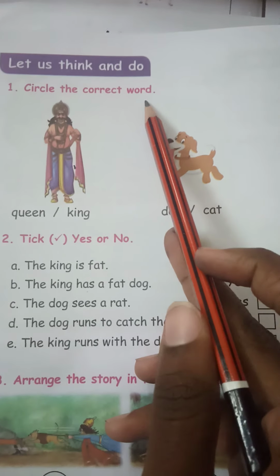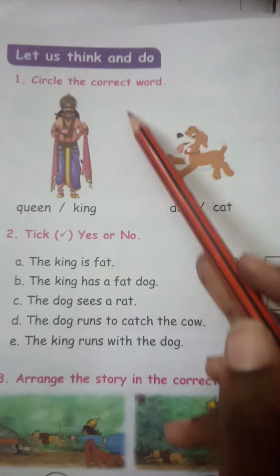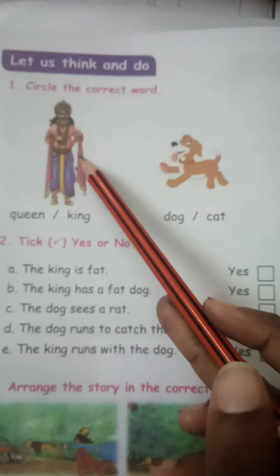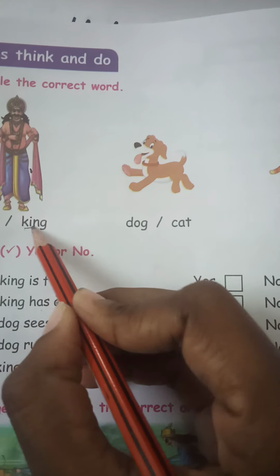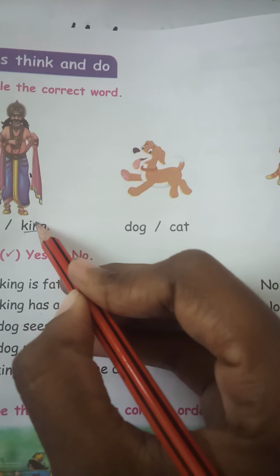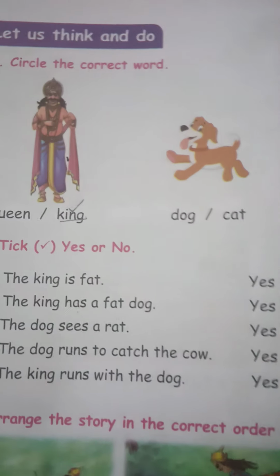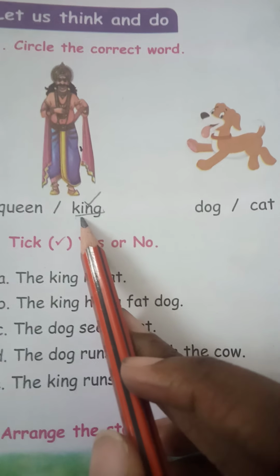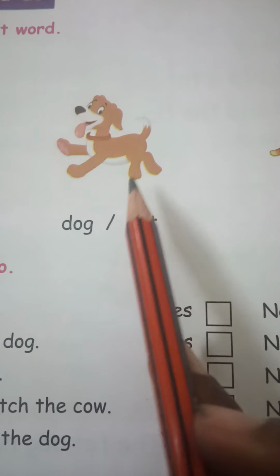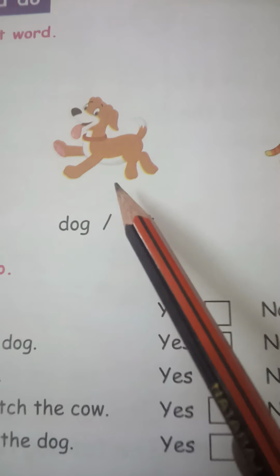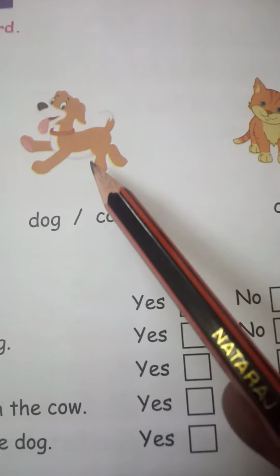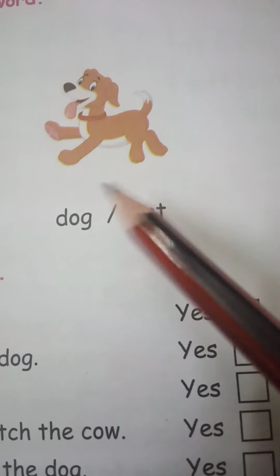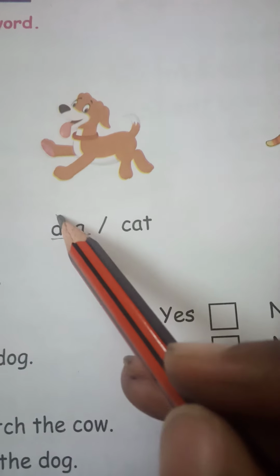Circle the correct word. Who is this? This is a king. So, correct, put tick mark on king. What is this? This is a dog. So put tick on the dog.